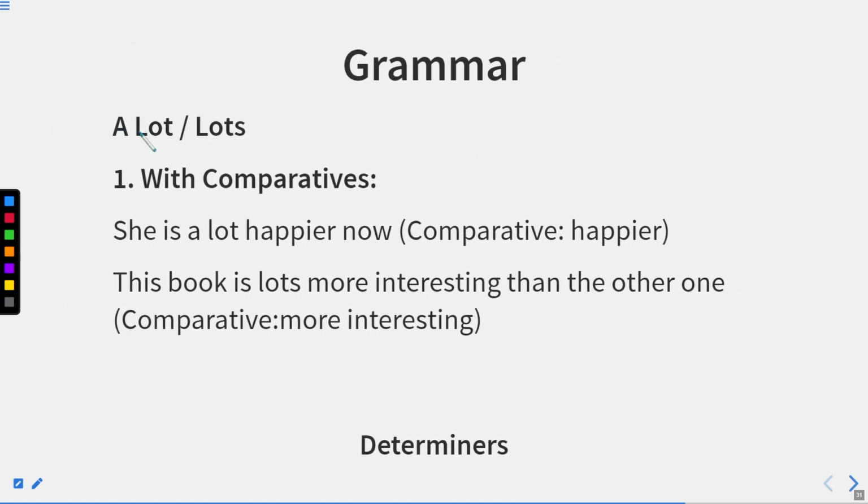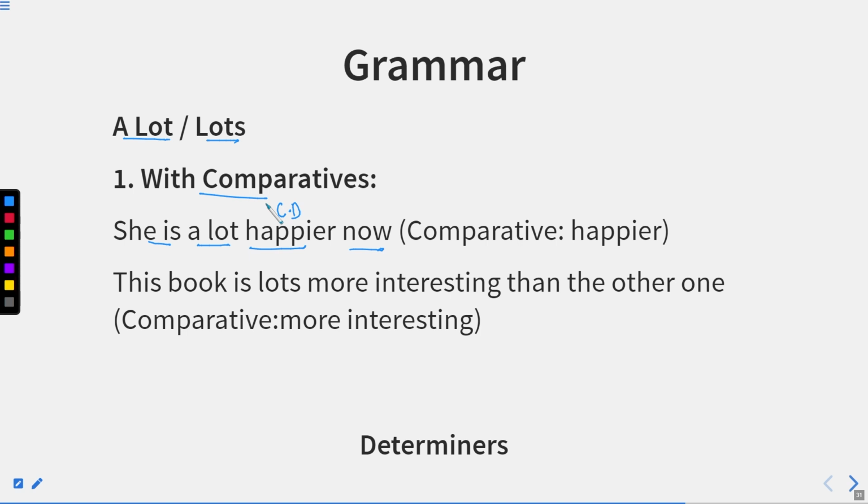For example, first we have a lot or lots with comparatives. She is a lot happier now. Now, happier is the comparative degree, and a lot happier means that now she is happier, in fact very much happier. So, we can use very much, we can use much happier. A lot happier shows that she's happier to a large extent.